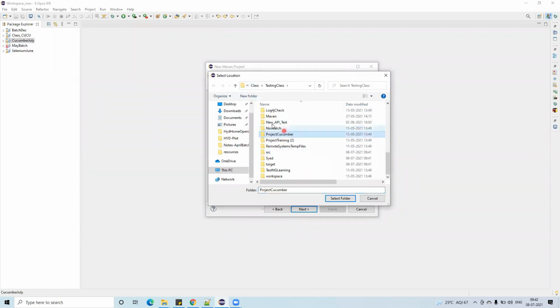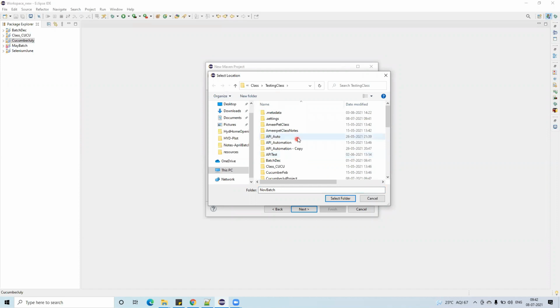Let me create one folder here inside the testing class, which is the Cucumber July project.